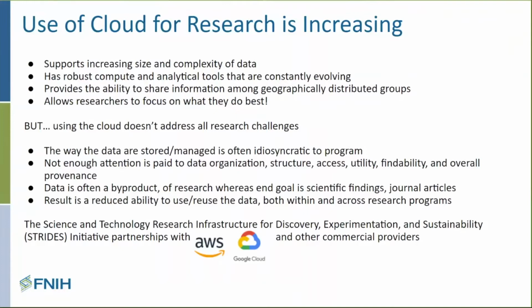So cloud can be very beneficial for biomedical research. But I'll also caveat it to say that it's not a silver bullet solution. It's not just something that's going to solve all the research problems. You really have to make sure you're thoughtful about how you're organizing and managing your data, and about how you provide access to others, especially if it's sensitive, controlled access data. You have to be smart about making sure your data are reusable by other people.